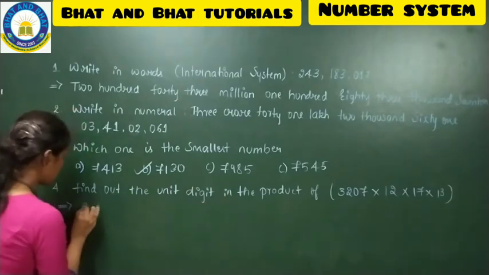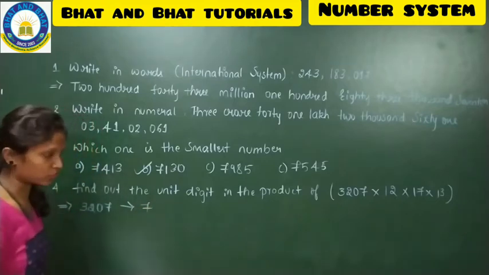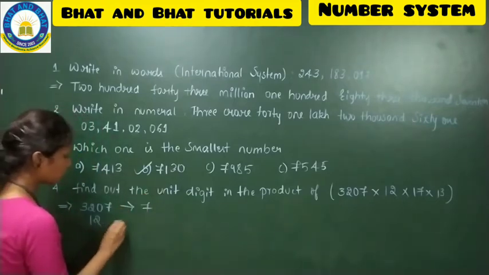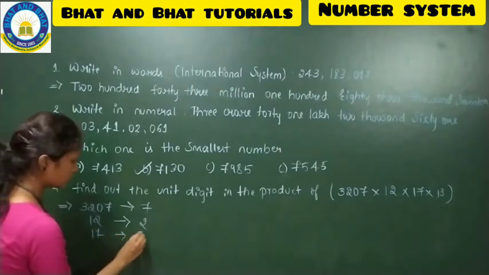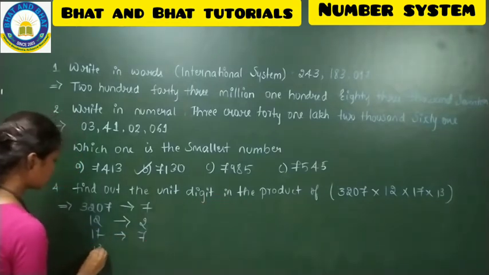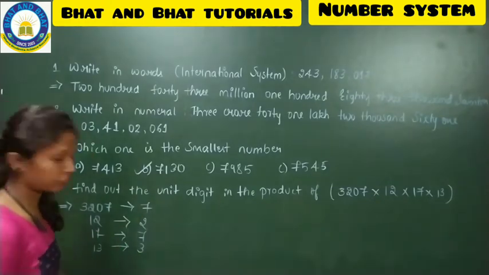In 3207, which is the unit digit? 7 is the unit digit. In 12, which is the unit digit? 2. In 17, 7. And in 13, 3. Correct.